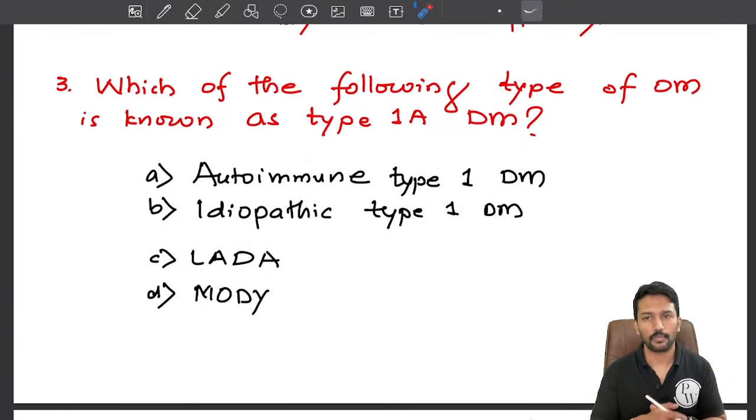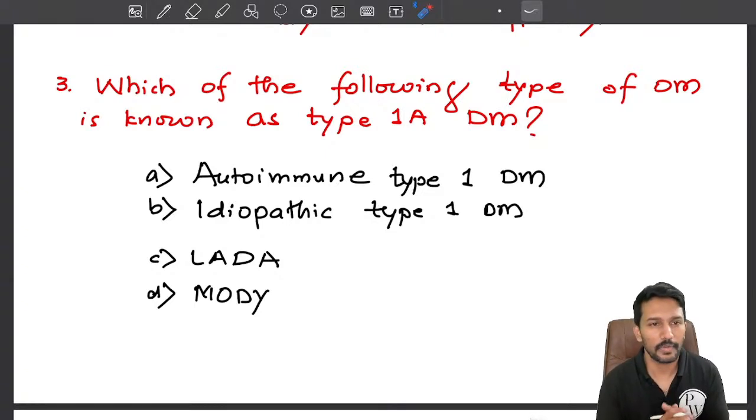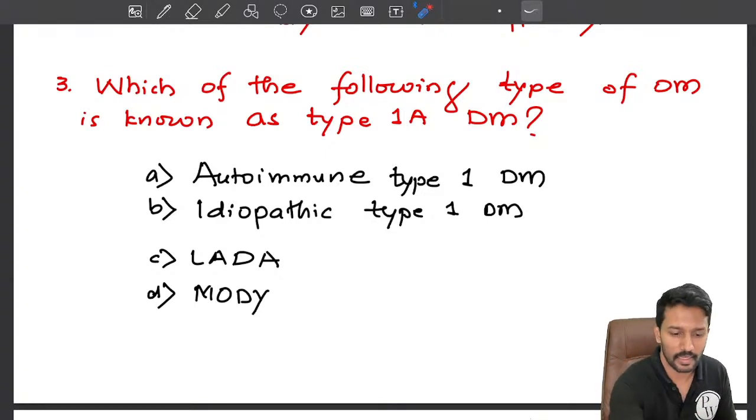Okay. Question number 3. Which of the following type of diabetes mellitus is known as type 1A diabetes mellitus?